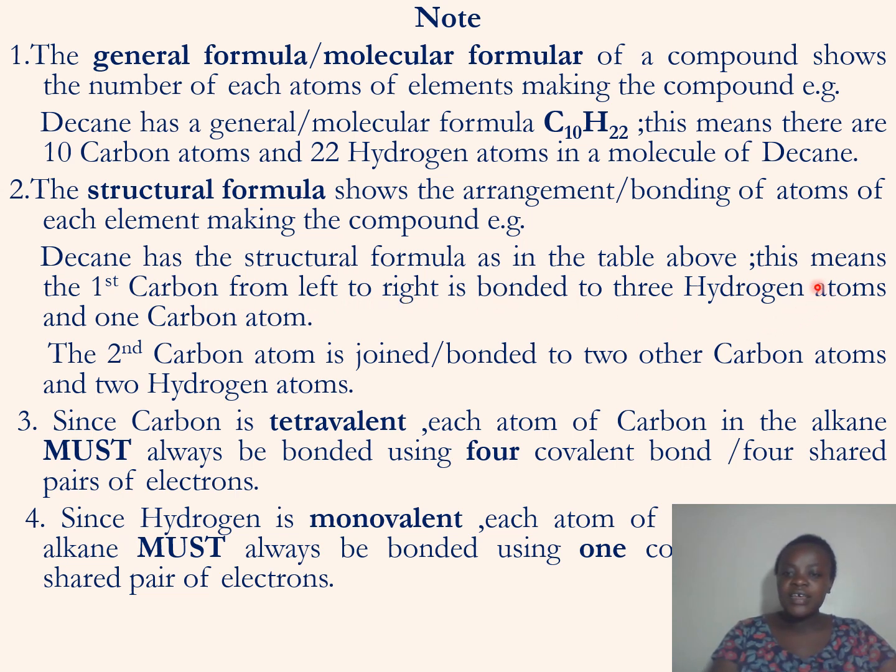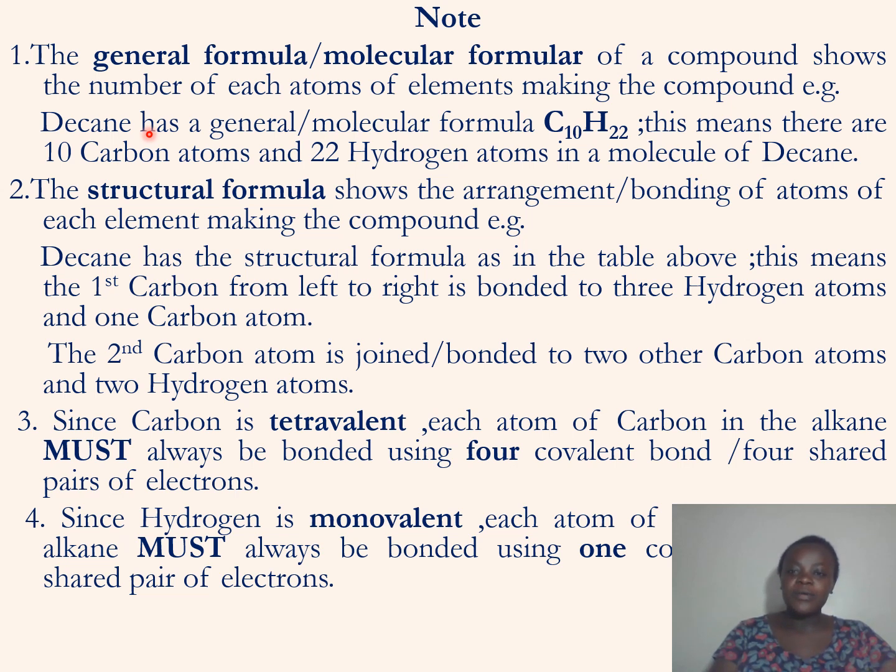We have seen that in the last slide, meaning the first carbon from left to right is bonded to 3 hydrogen atoms and 1 carbon atom. The second carbon atom is bonded to 2 other carbon atoms and to 2 hydrogen atoms. You can go back to that and look at it again to see the difference between the structural and general formula. So the structural will show the arrangement.